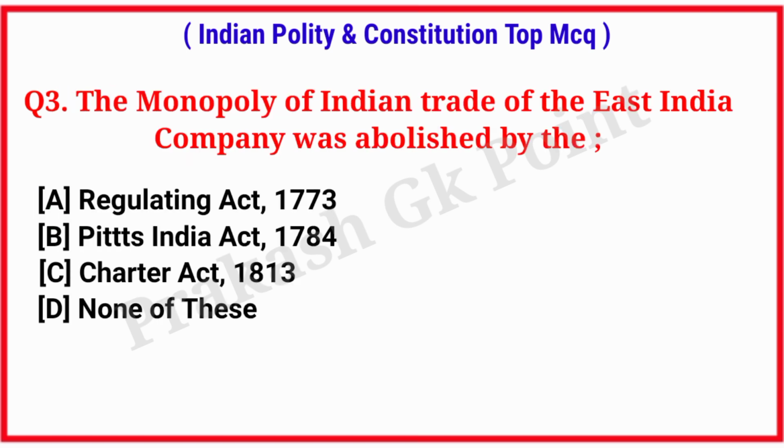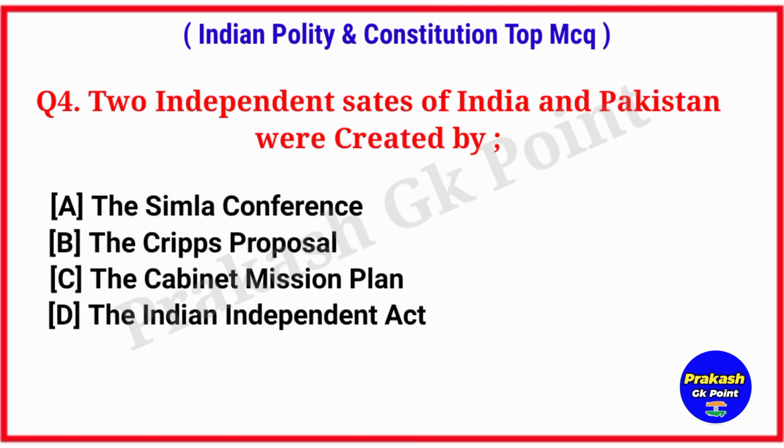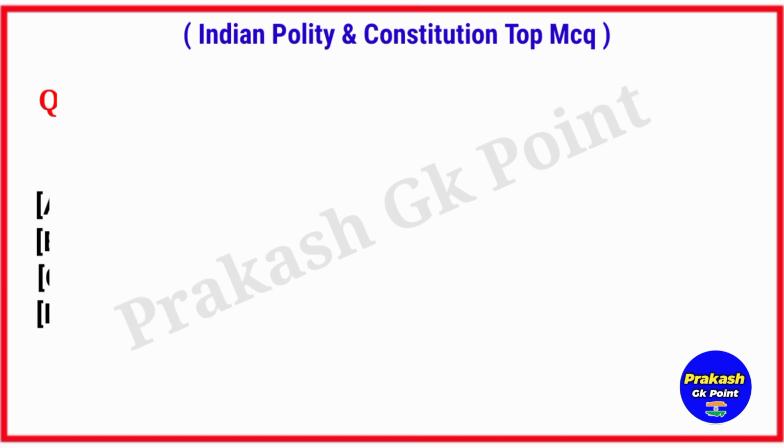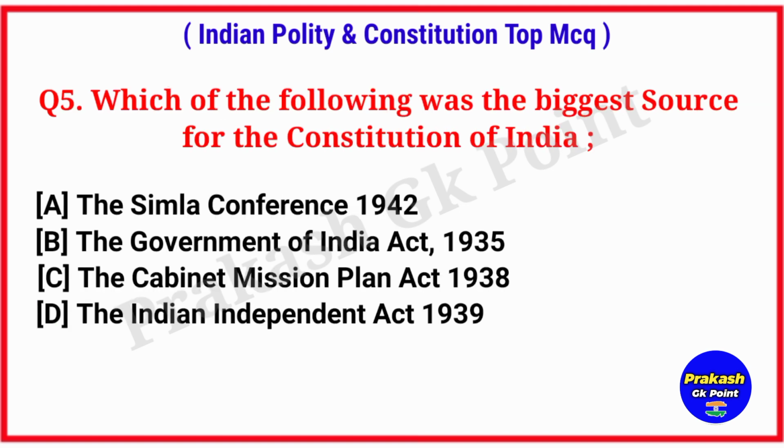The monopoly of Indian trade of the East India Company was abolished by the. Answer: option C, Charter Act 1813. Two independent states of India and Pakistan were created by. Answer: option D, the Indian Independence Act. Which of the following was the biggest source for the Constitution of India? Answer: option B, the Government of India Act 1935.